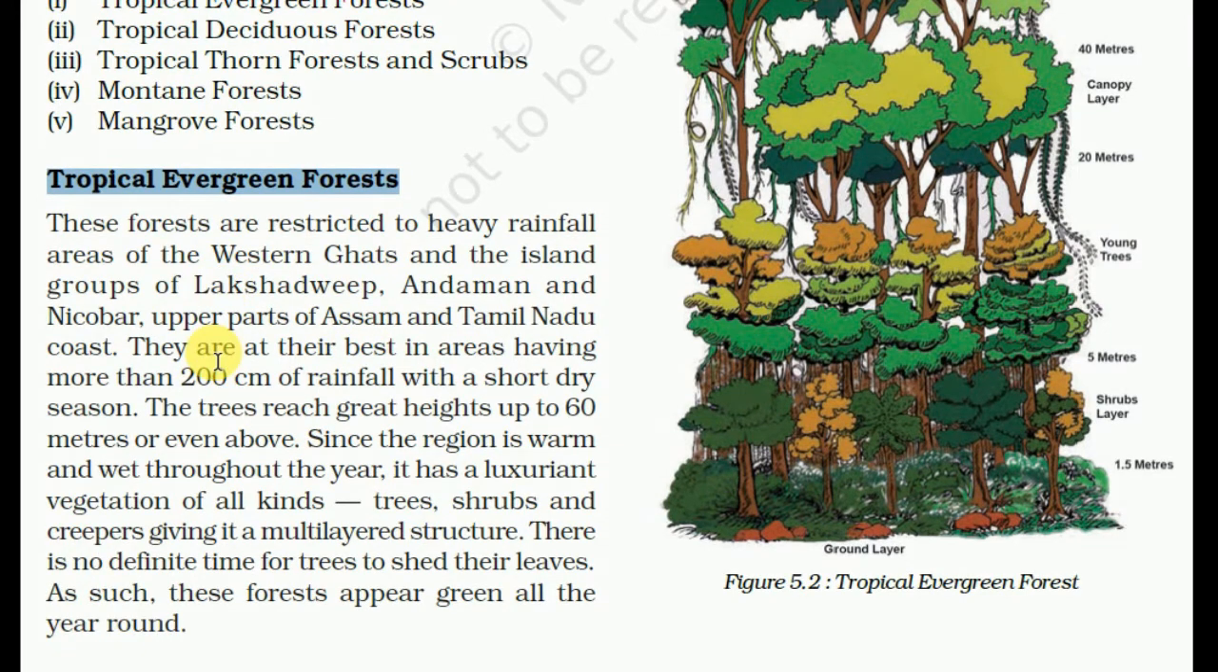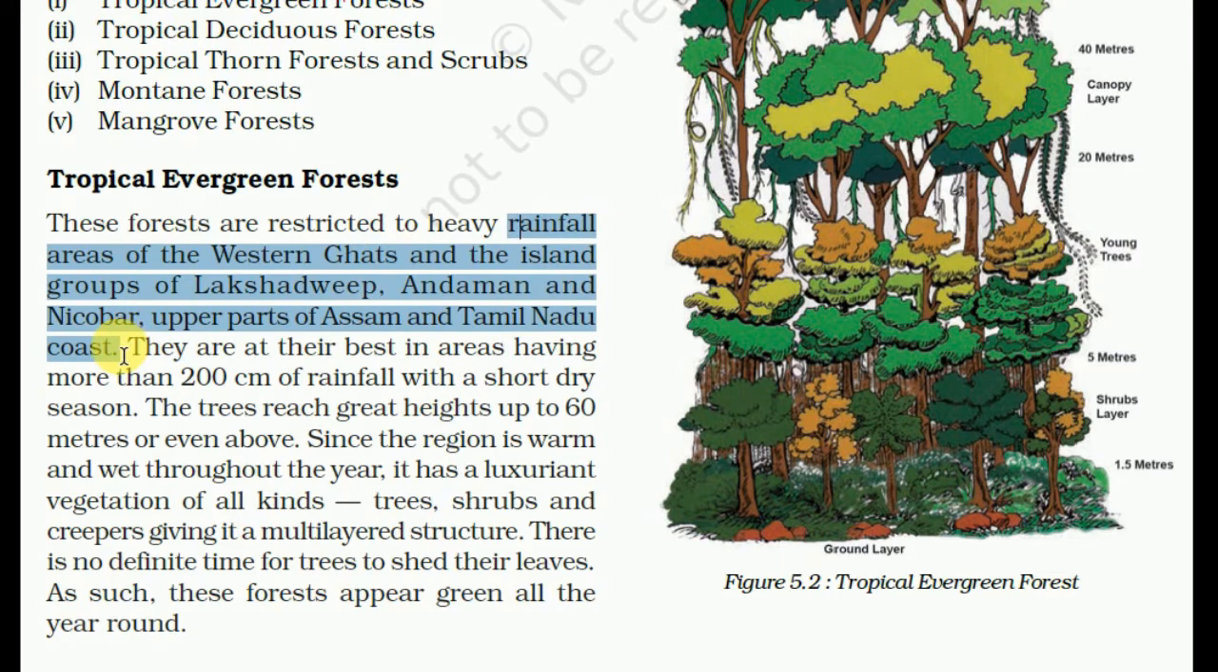These forests are restricted to heavy rainfall areas of the Western Ghats, the island groups of Lakshadweep, Andaman and Nicobar, the upper part of Assam and the Tamil Nadu coast. As the name suggests, these are evergreen, or we also call them tropical rainforest. They are always evergreen, always green forest, due to the heavy rainfall in these areas.